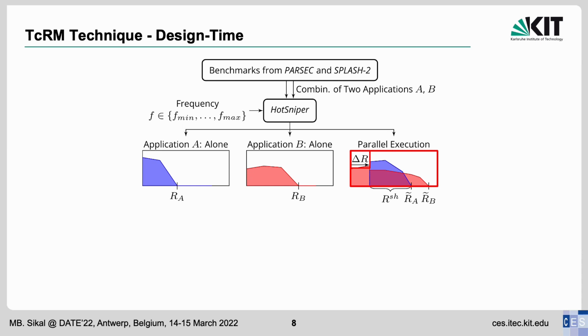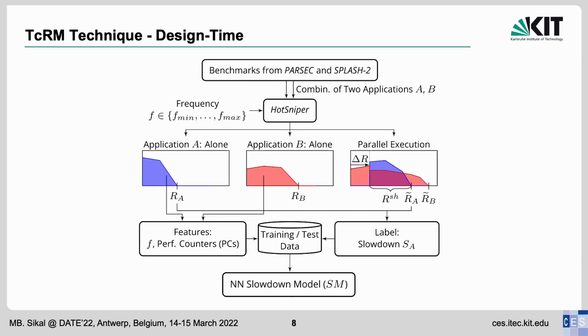Also, the shared execution time where both applications will be running depends on the value of delta R. We refer to this period of time as R shared. Now, with the alone and parallel execution times of application A at hand, we can compute the slowdown it suffers from B, which is the label that our model will try to predict.